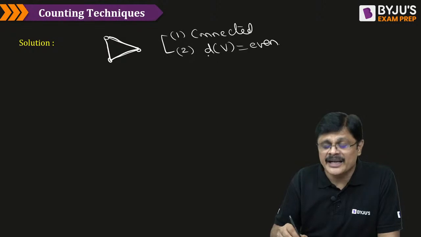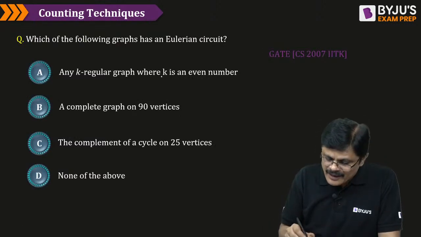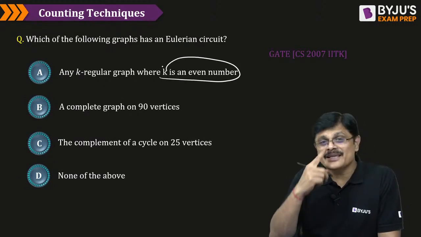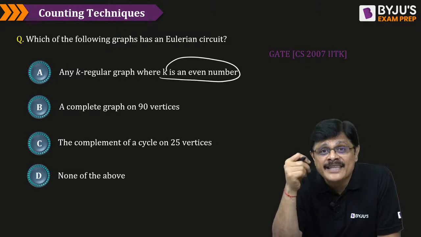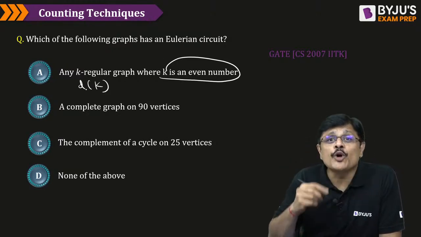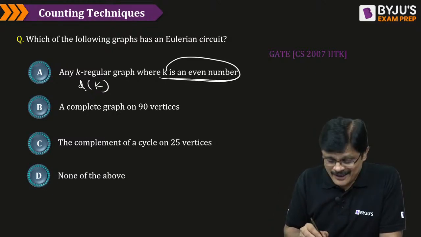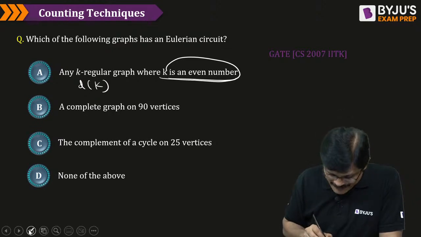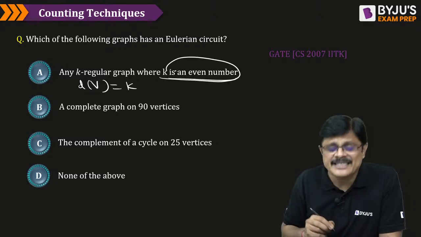Now look here, this is the idea. It should be connected and the degree of every vertex must be even. Now the first part: a graph is called K-regular if the degree of every vertex is K. And what it says is that K is an even number. So the degree of every vertex is K, and K is even.